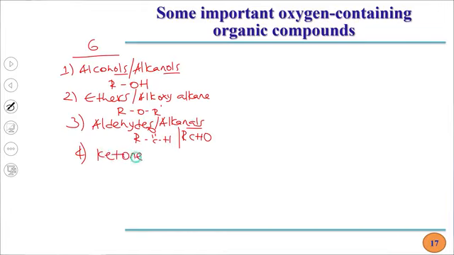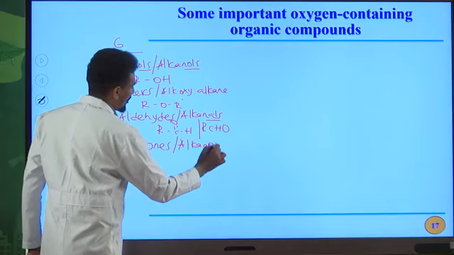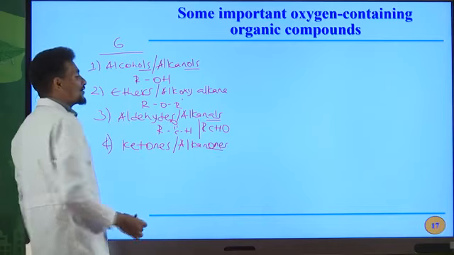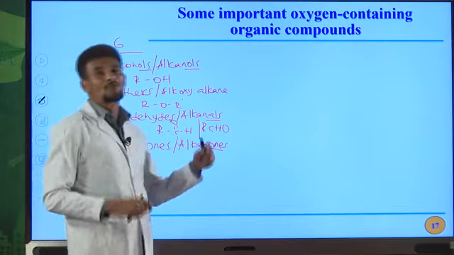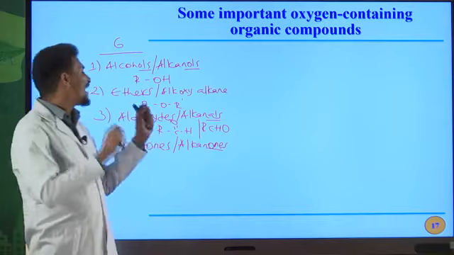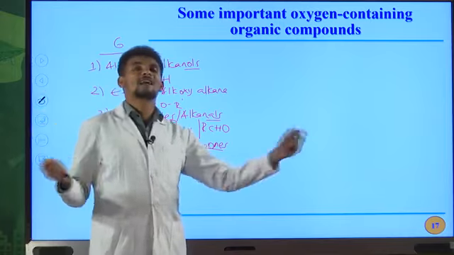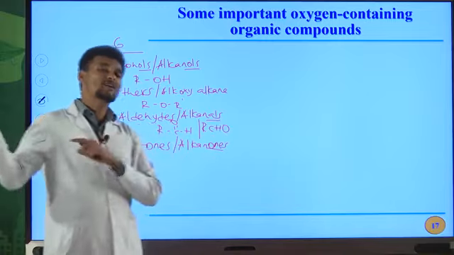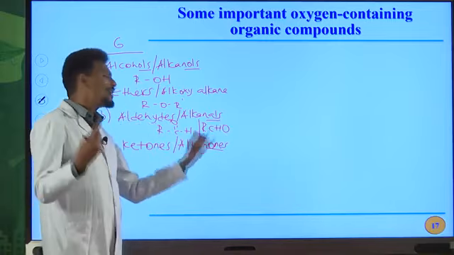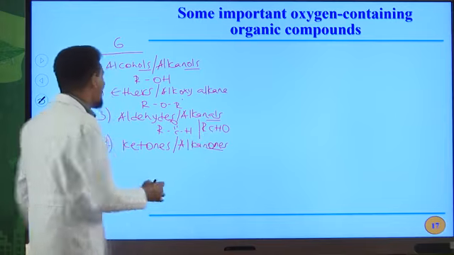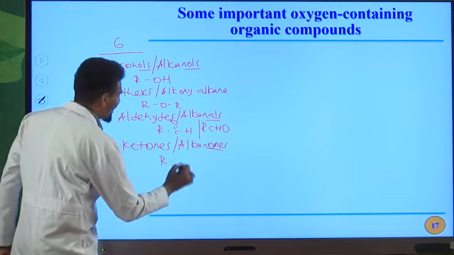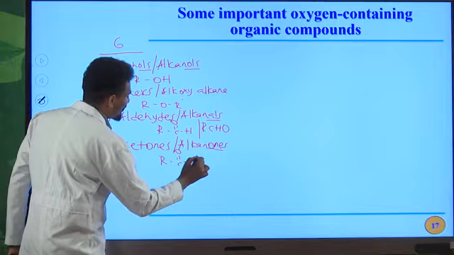The fourth one is ketones. Ketones are also named as alkanones. The ONE ending also indicates the presence of a carbon to oxygen double bond directly bonded with alkyl groups or aryl groups. Therefore, they can be named as alkanones. The general formula for alkanones is R-C double bond O-R prime.